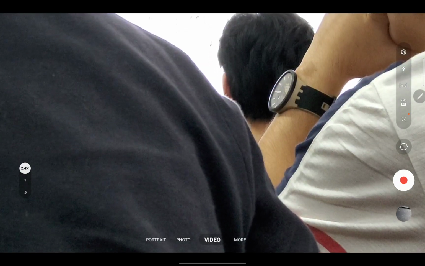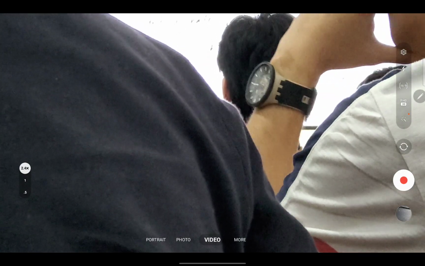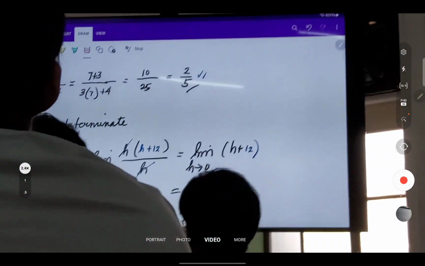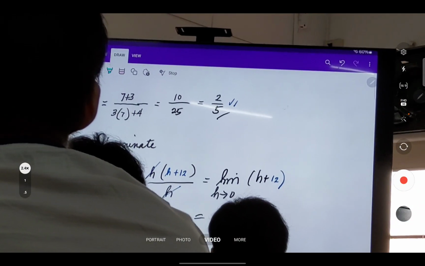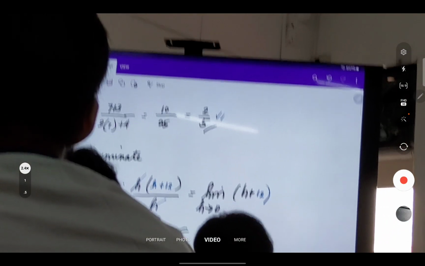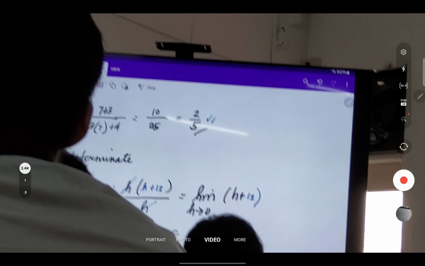What's left here? 12. So we have here h plus 12. And so therefore, this should be now equal to what? We have 0 plus 12. That's 12. Alright? Okay, questions?